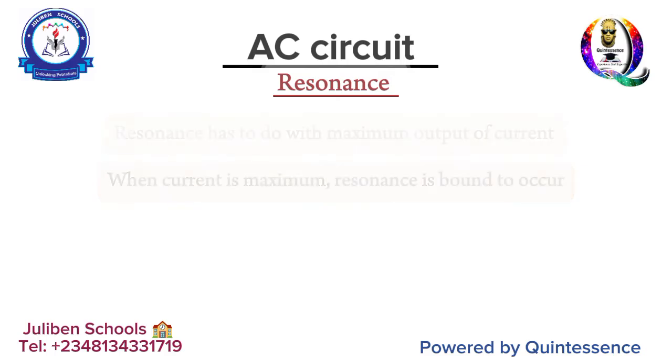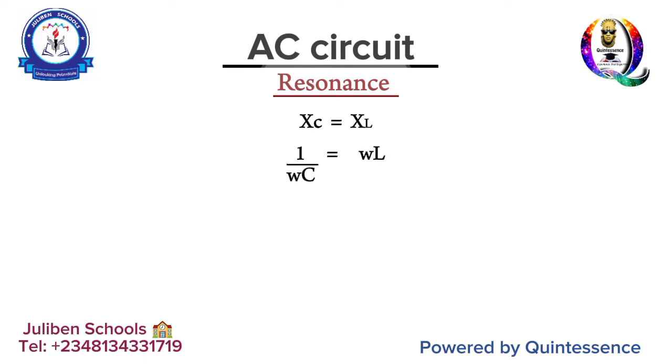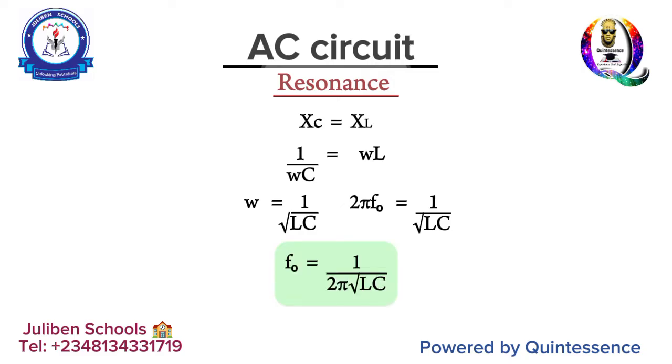Maximum current, that is the number one fact. So at resonance, capacitive reactance becomes equal to inductive reactance, such that XL equals XC. XL, as we saw before, is WL. XC is the reciprocal of WC. Substitute 2 pi F for W, and take note, the value of W will now be 2 pi F naught. F naught there represents resonance frequency. When you make it the subject of the formula properly, you have the reciprocal of 2 pi root LC. And that is the resonance frequency in a circuit that has inductive reactance equal to capacitive reactance.